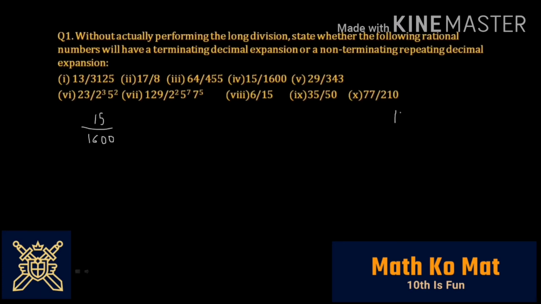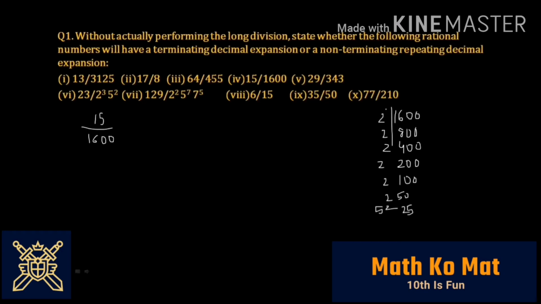Now we'll be doing the factorization of 1600. As you have 0 at the last, you can divide it by 2. So 2 8s are 16, zeros and zeros. Again by 2, 800 divided by 2 is 400. 400 divided by 2 is 200. 200 divided by 2 is 100. 100 by 2 is 50. 50 by 2 is 25. And 25 is 5 square.